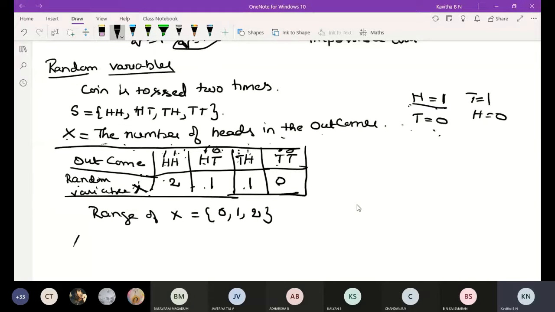Next, similarly, take Y. Capital Y is equal to the number of tails in the outcomes. Now we are concentrating on the number of tails in the outcomes.